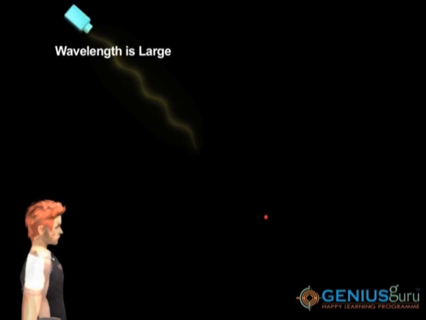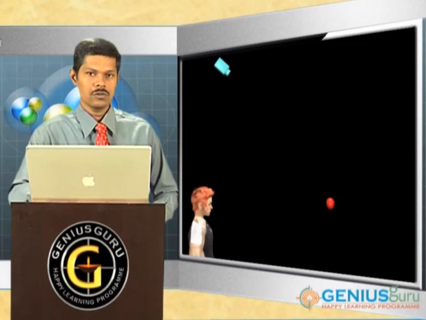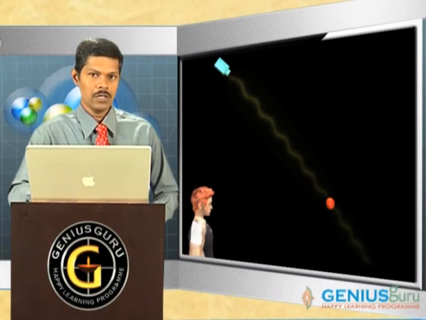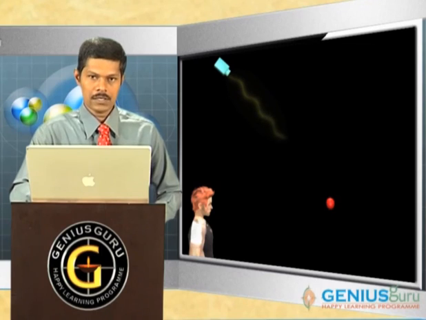Now suppose the object is very small. The necessary condition is that a smaller wavelength is required. If the wavelength is larger and we use this larger wavelength light to observe a microscopic object, it cannot reflect. The light radiation passes directly through the object, so we cannot see the object. So the necessary condition to view any small object is that the wavelength should be very small. Keeping this in mind, let me explain the uncertainty principle.